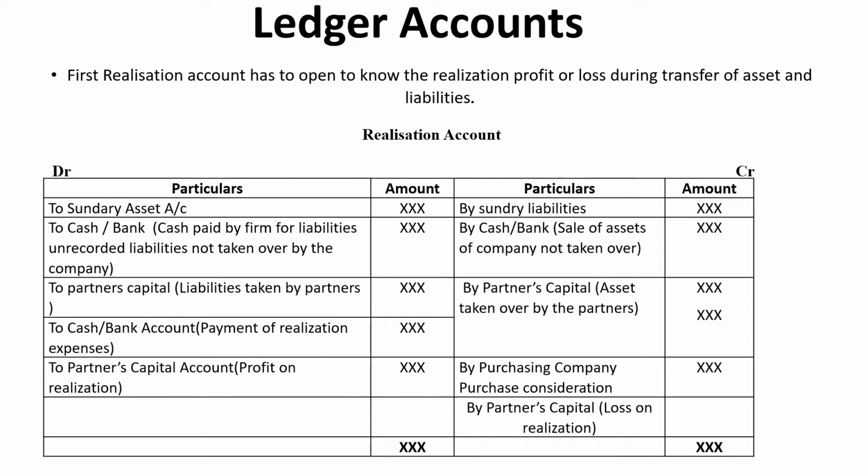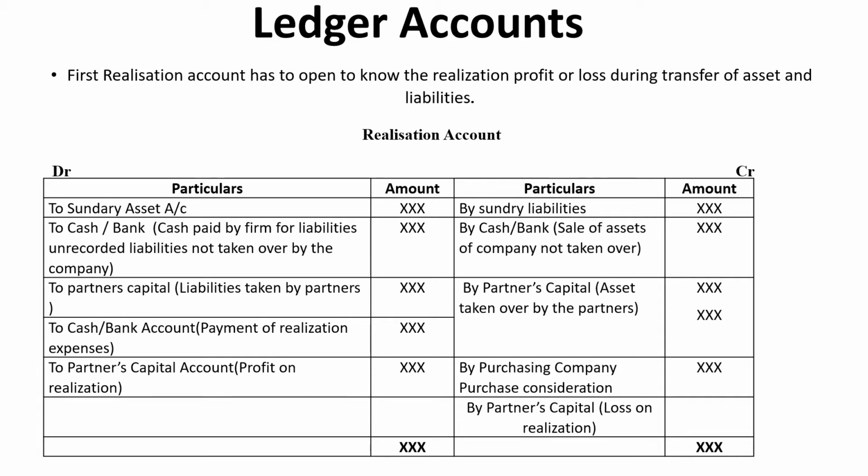So today we discuss the different types of ledger accounts that have to be prepared during conversion. There are basically six accounts to be prepared. One is realization account. Second is purchasing company account. Third is equity share account, then debenture account, partners capital accounts, and last one is cash or bank account.